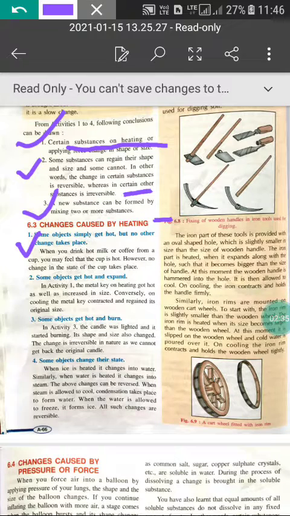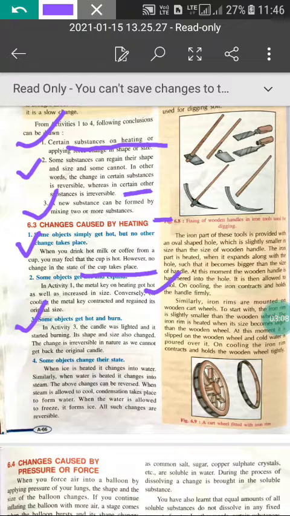The first change is that some objects simply get hot but no other change takes place. When you drink hot milk or coffee from a cup, you may feel that the cup is hot, but no change in the state of the cup takes place. Some objects get hot and expand. In activity 1, the metal K on heating got hot as well as increased in size. On cooling, the metal K contracted and regained its original size.